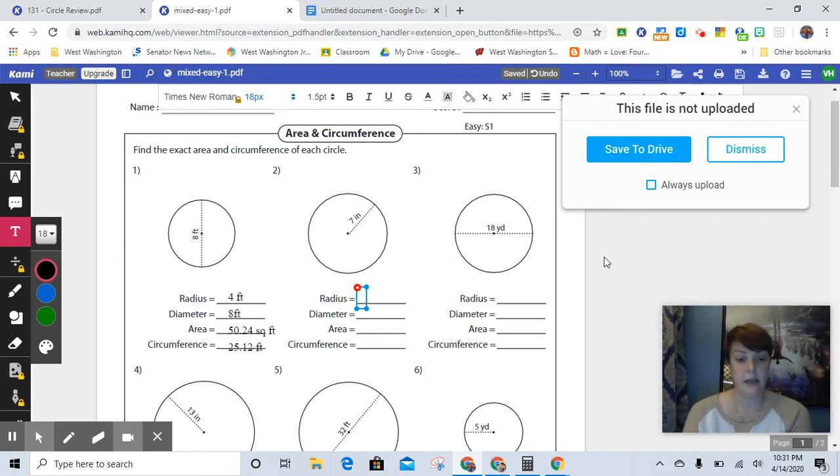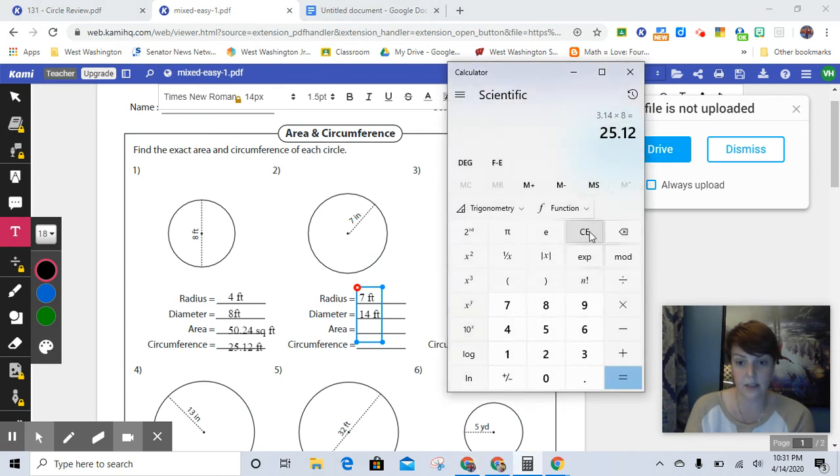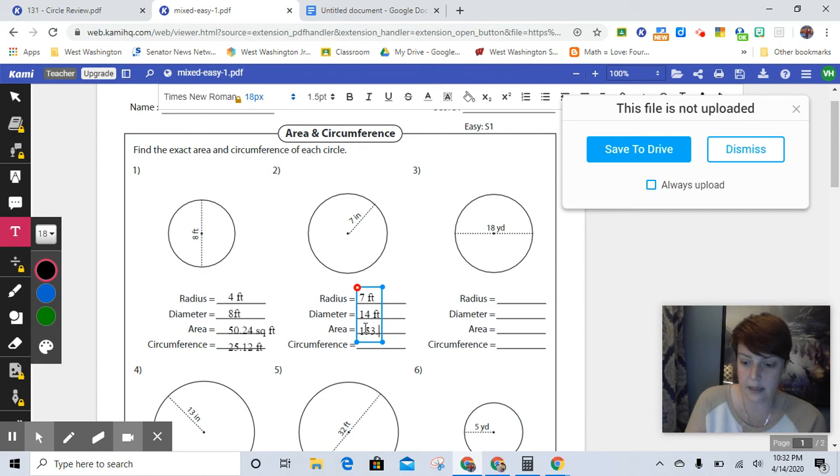All right, so let's try another one. On this one, the radius is already given to us, so that's 7 feet. Next, the diameter is twice as big, so that's 14 feet. Okay, the area, well, excellent. It's already all written there, so all I need to do is plug it into the formula. So cherry pie is delicious, apple pies are 2. Pi, 3.14, times the radius, and the radius is 7. 7 times 7 is 49. I'm going to skip that step because I know my perfect squares. You should too. So 3.14 times 49 is 153.86, and again, that is in square feet.